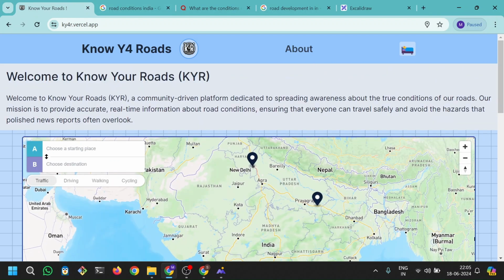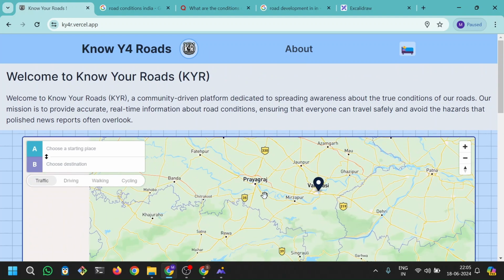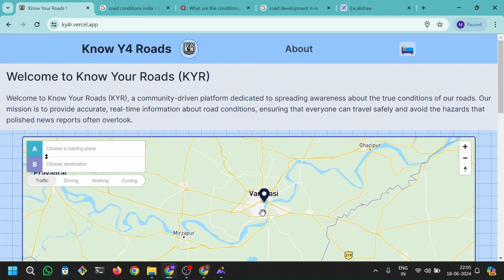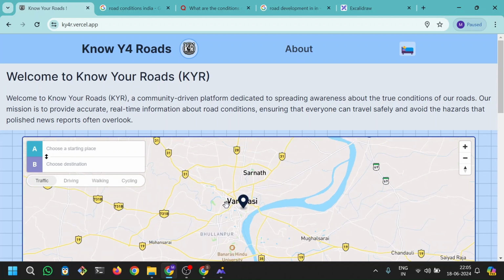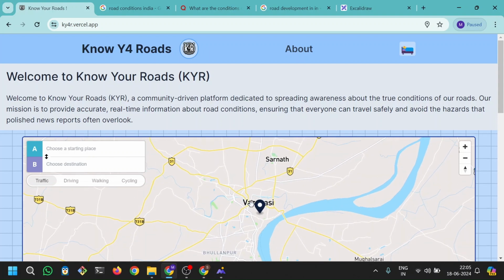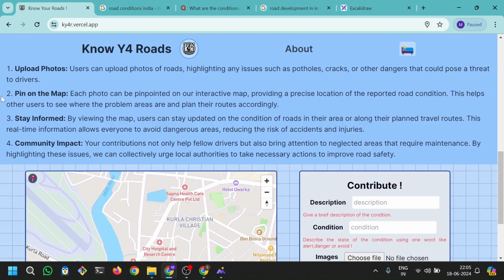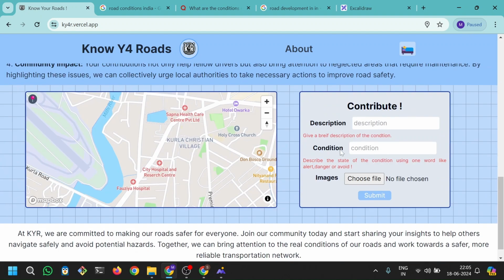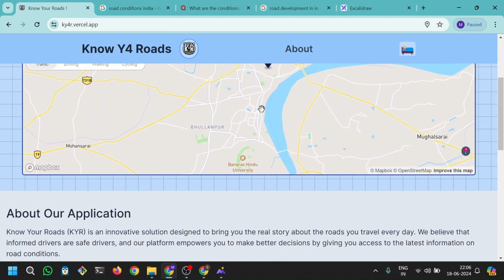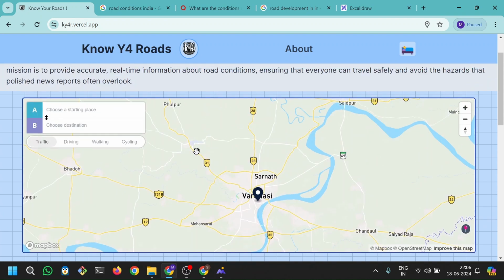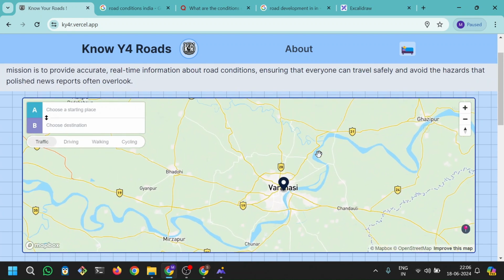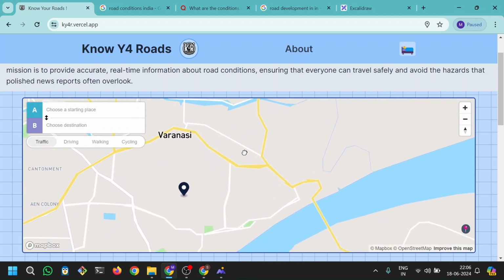So this project is a community-driven platform. Basically, it is about spreading the true condition of the road. Let's say I live in Varanasi, and I know the condition of the roads, and I know the issues related to certain roads. What this platform offers is that I can upload the information in the medium of a photo and some description and some condition statement, and it will add a marker to the road,